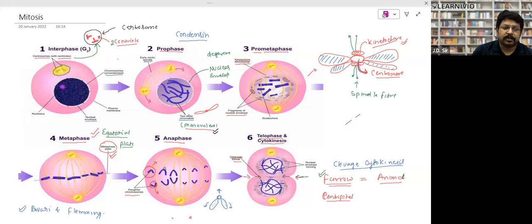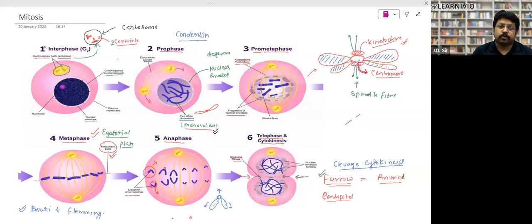The centrosome is surrounded by a membrane, and there are 2 centrioles. They are at 90 degrees. We have already discussed that 9 plus 0 arrangement, 9 triplets of microtubules, they make a centriole. Right? That we have discussed in detail, and I have told you what is the relevance of the centrosome. So this is the G2 phase. Now interphase starts from G1, then S, then G2. After the G2, there will be the G2M checkpoint.